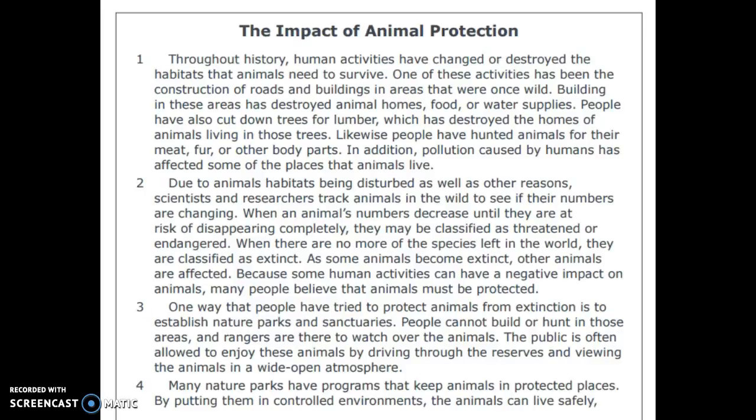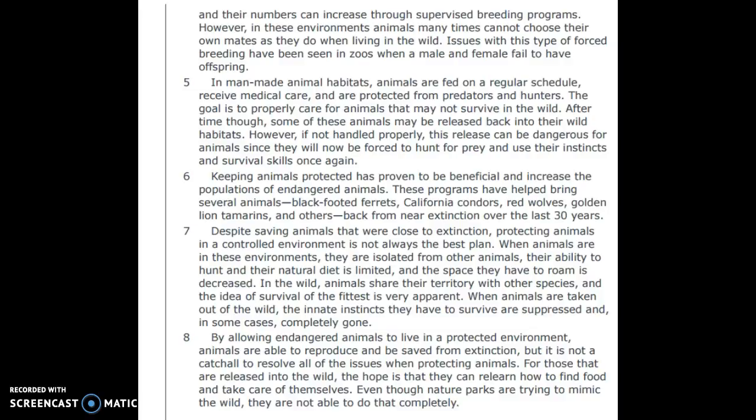One way that people have tried to protect animals from extinction is to establish nature parks and sanctuaries. People cannot build or hunt in those areas, and rangers are there to watch over the animals. The public is often allowed to enjoy these animals by driving through. Many nature parks have programs that keep animals in protected places. By putting them in controlled environments, the animals can live safely, and their numbers can increase through supervised breeding programs.